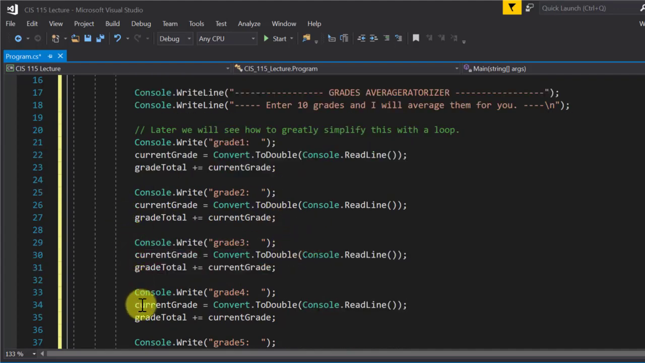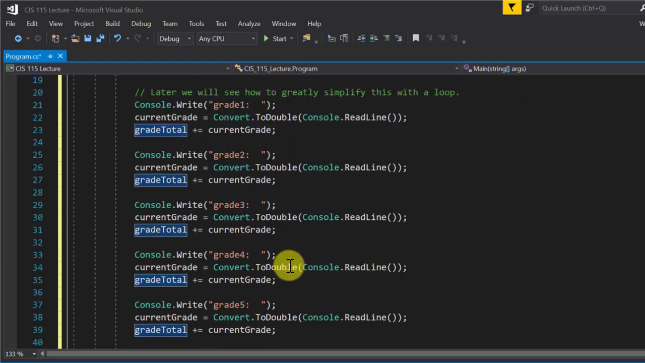We just keep repeating the same pattern over and over again. So we read in current grade, and we say grade total becomes whatever it was we calculated up here, plus this new grade, right? And so we keep adding as we go along.